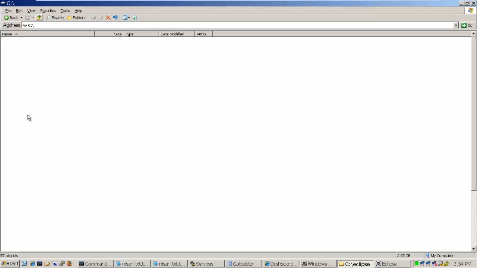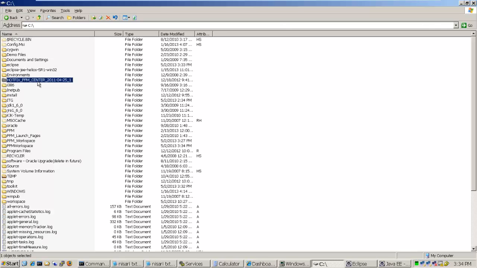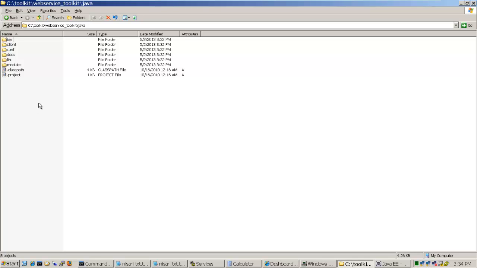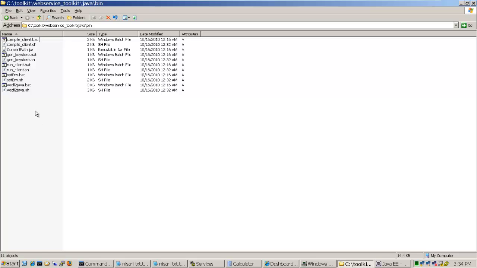Let us go to the toolkit, which is coming along with the PPM. So here is the zipped version, and I have unzipped it, and it's there. So we have the toolkit for Java here, and if you look at the directory structure, actually we have the bin directory, which contains few batch files, and for Unix version you have the .sh file.